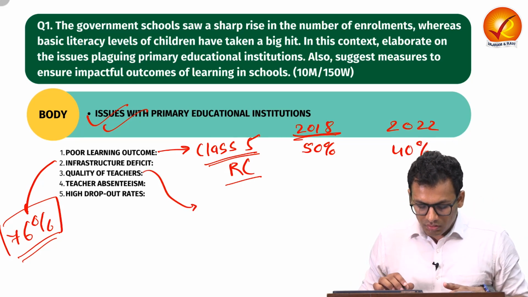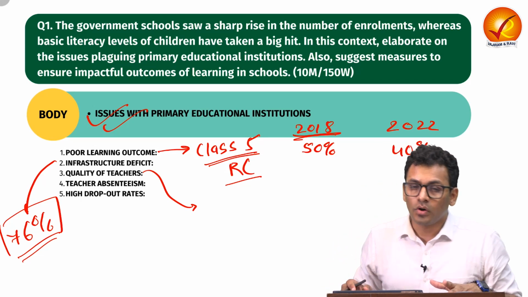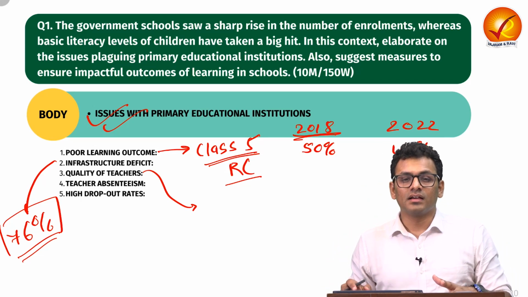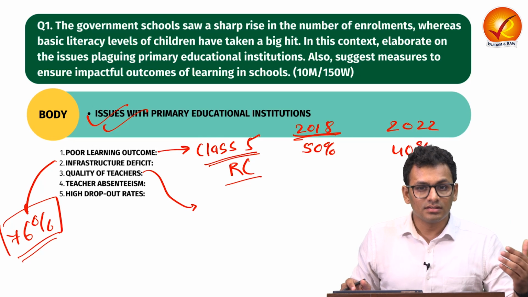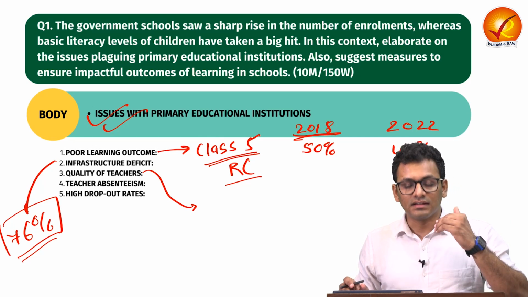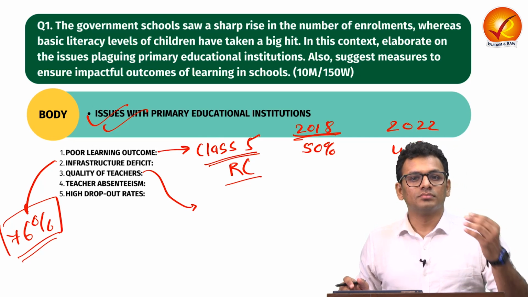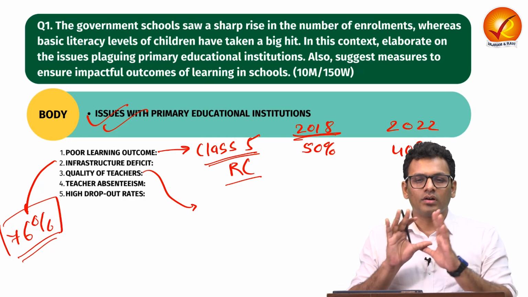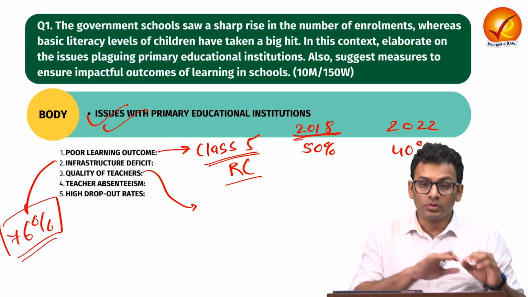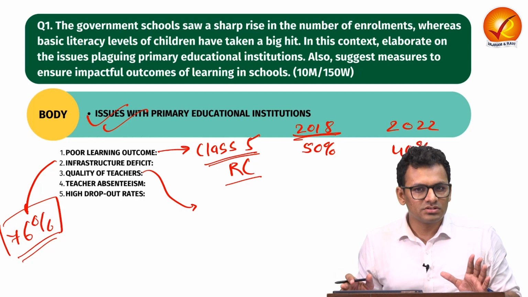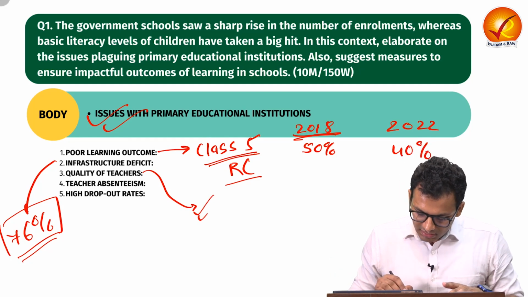You can also talk about quality of teachers. When we are talking about quality of teachers, we are making sure that teachers are trained, and that they are engaging with the students at different points in the classroom through assessment. That kind of quality is not uniform across different primary education institutions. So quality of teachers is a miss.